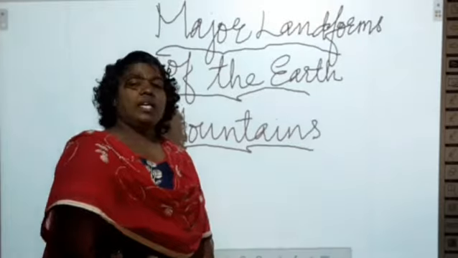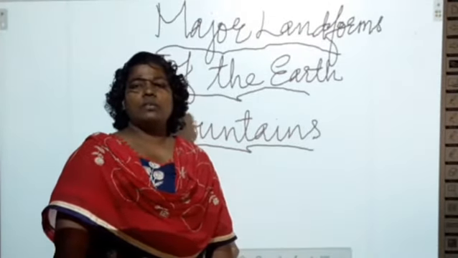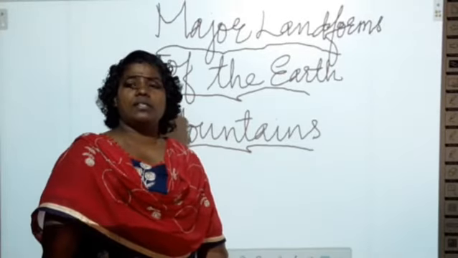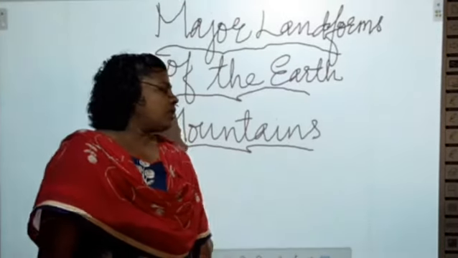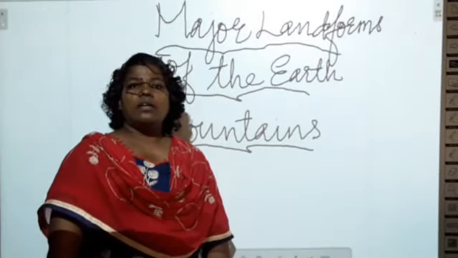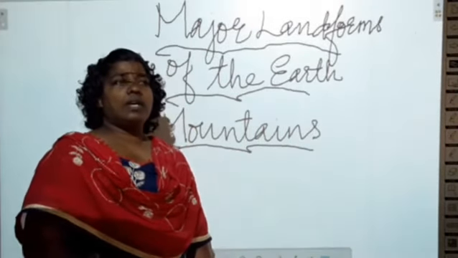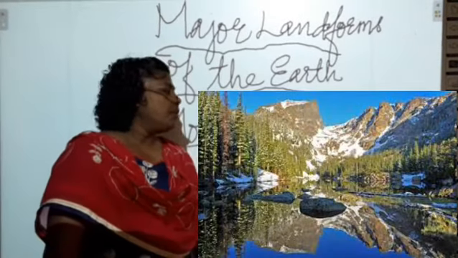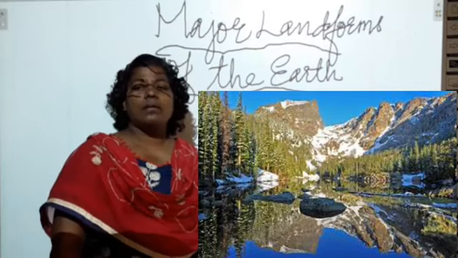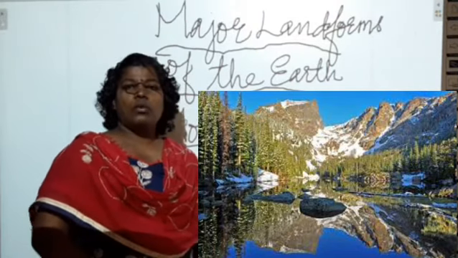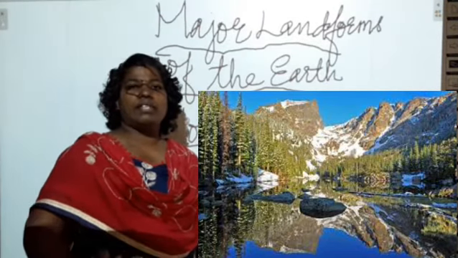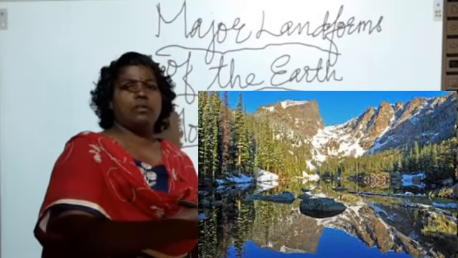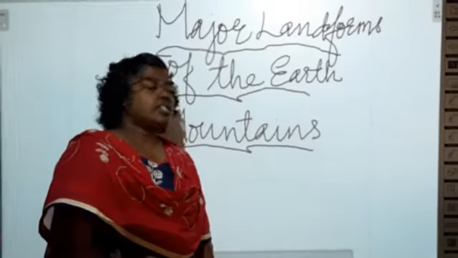When we learn about mountains, we should also know about the range of mountains, or we can say mountain range. What is called a mountain range? A narrow range, or we can say a chain of mountains, is called a mountain range. In South India, we can see the Eastern Ghats and Western Ghats; that is also a mountain range.